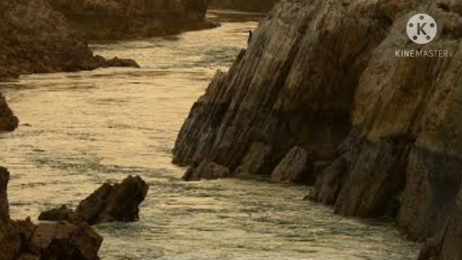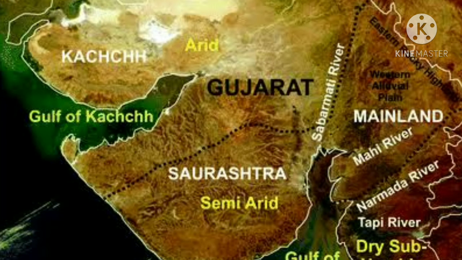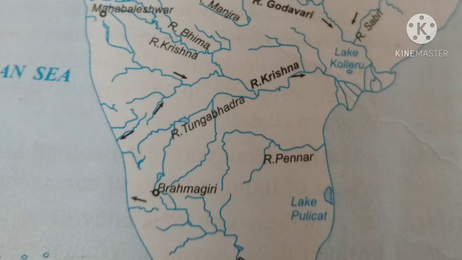Another noteworthy river forming the catchment area of Arabian Sea is River Luni. It originates along the western slopes of Aravalli Range and flows in a somewhat northwest to southeast direction and flows into the Gulf of Kutch. Rivers joining the Bay of Bengal. Most of the area of the peninsula is drained by the rivers flowing towards Bay of Bengal.